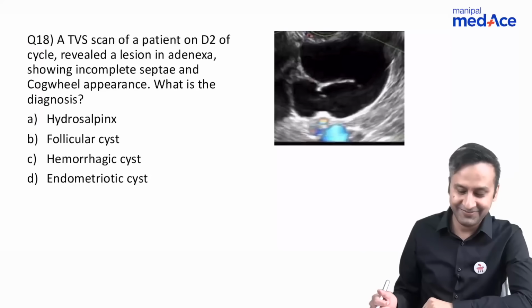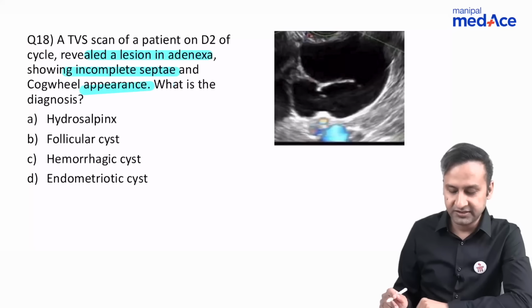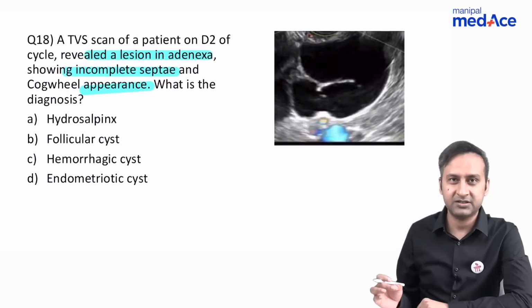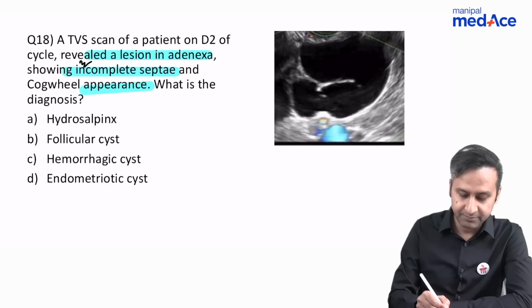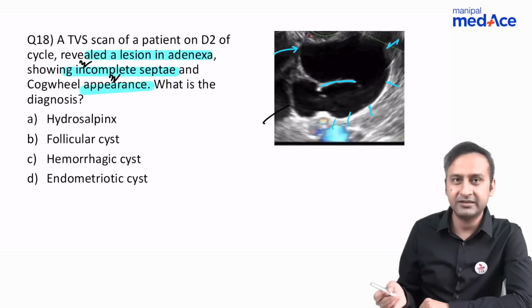Next question. A TVS scan of a patient on day 2 of cycle revealed a lesion in the adnexa showing incomplete septa and cogwheel appearance. I should say it's a copy-paste question which we already discussed in our lectures. I had talked about this incomplete septa sign and cogwheel appearance. So you can see here that there is a cystic or a black colored or an anechoic lesion where there is a wall or a septa which is incomplete.